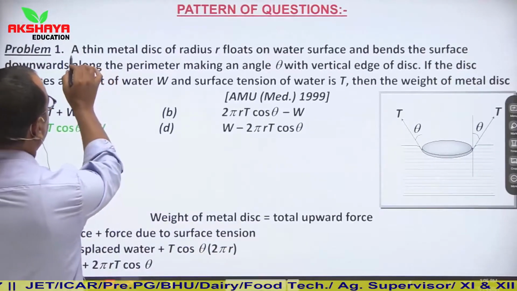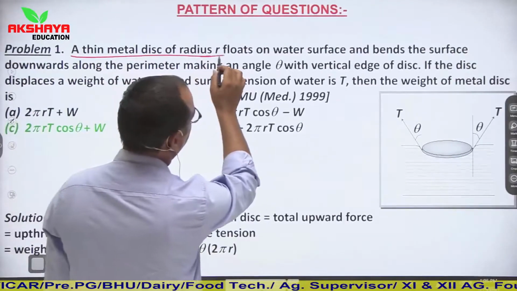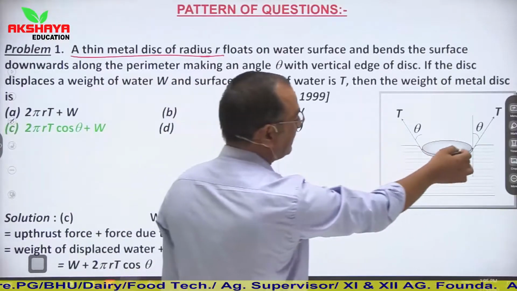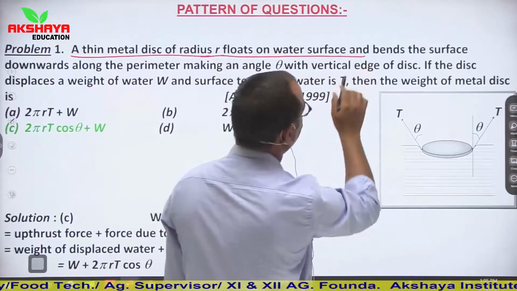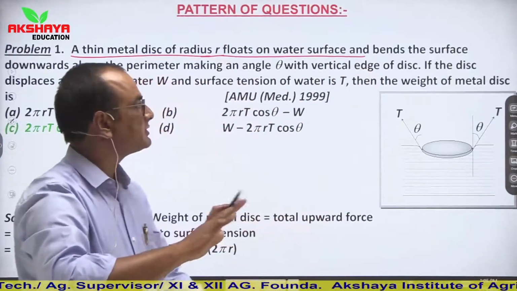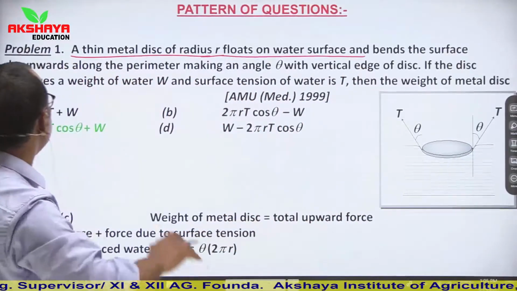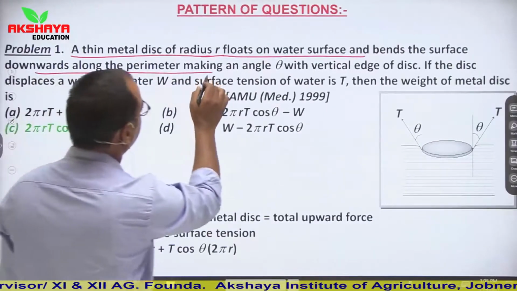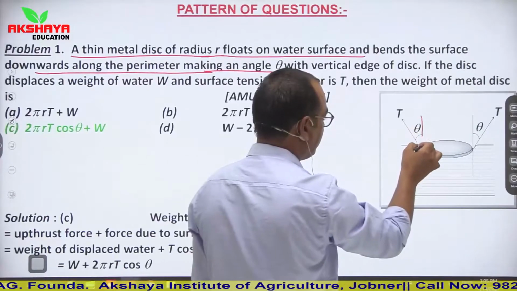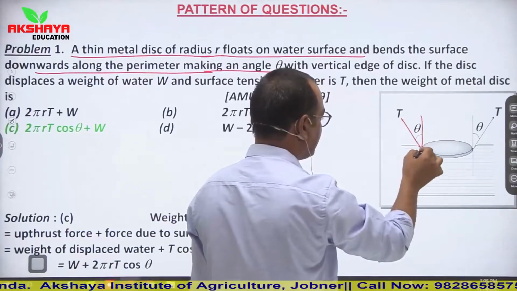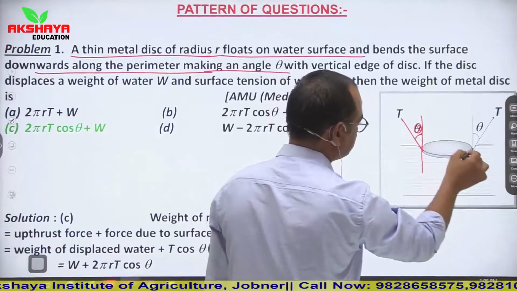First problem is a thin metal disc of radius small r. It is floating on the water surface, and bends the surface downwards along the perimeter, making an angle theta. So the surface is being bent from the vertical by making an angle theta on both sides.